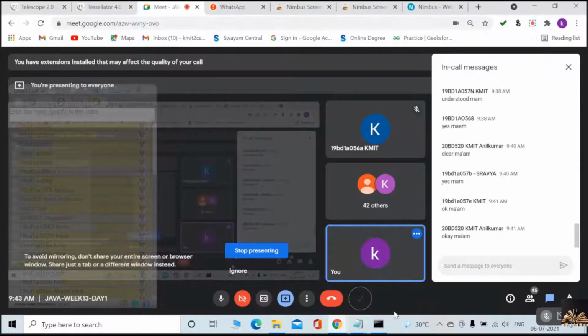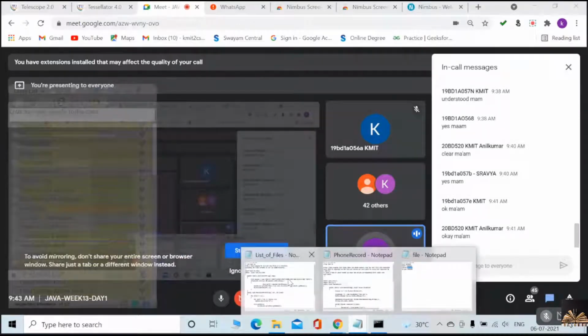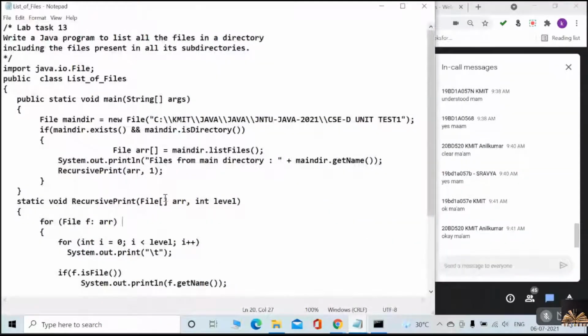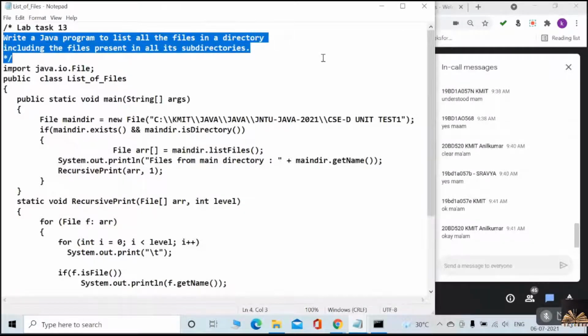Okay. So let us start the second one, that is list of files. What does this list of files mean? Please read the comment line first. Write a Java program to list all the files in the directory, including the files present in all its subdirectories.